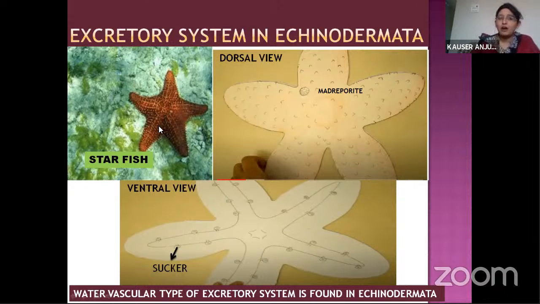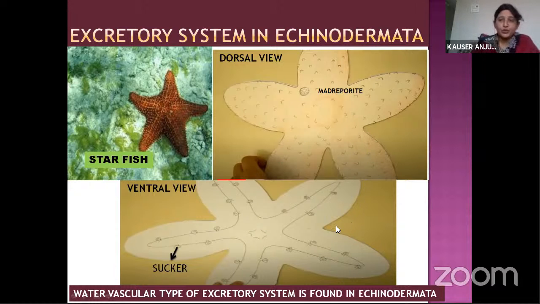Starfish at its dorsal side contains a small opening which is called the madreporite. Through this opening, the water enters into the starfish and circulates throughout the body, and it comes out through the openings which are at the ventral side.